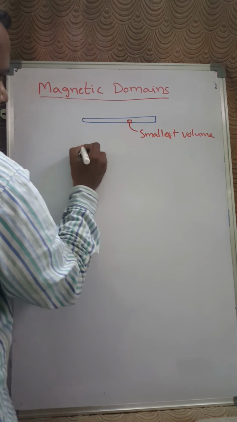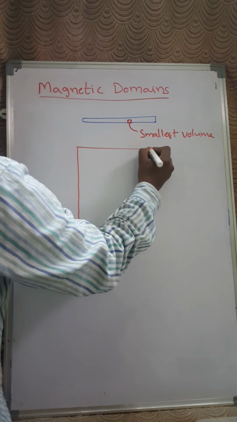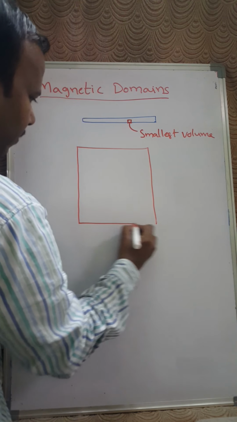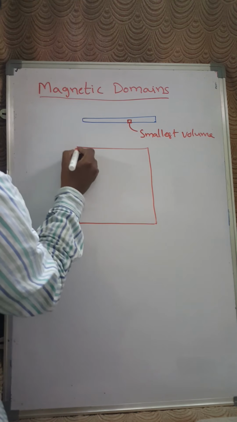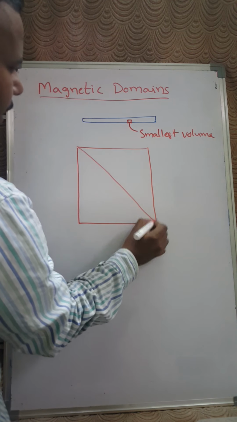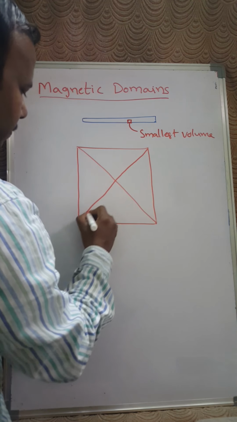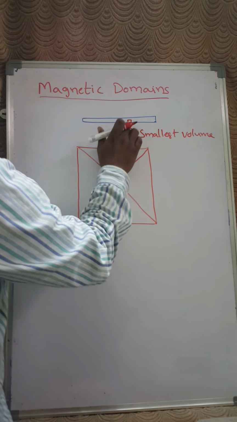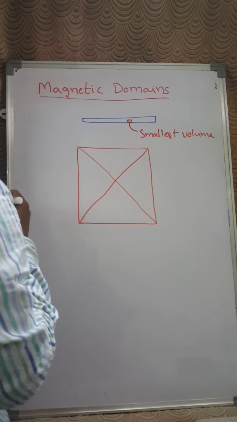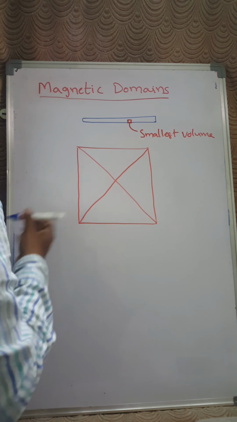The smallest volume contains spins, and these spins are aligned in one particular direction. A material which contains spins aligned in one particular direction is called a domain. Domain is nothing but the smallest portion in which the spins are aligned in one particular direction.